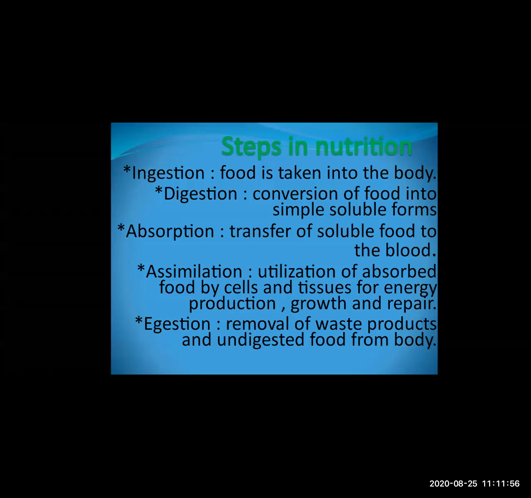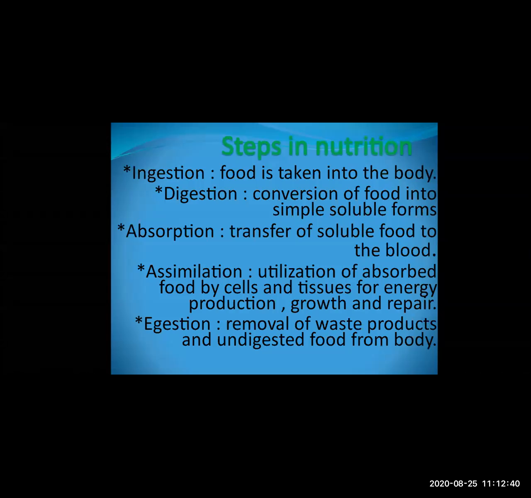Okay. The second step of nutrition is digestion. Now whatever food is consumed by the body, whatever food is taken in ingestion, that has to be broken down into a simple soluble form. This simple soluble form is produced in the process of digestion. Means whatever food you are taking, that food material is broken down into simple soluble forms. That process is done in digestion. Means whatever you are eating, that food is converted into a simple soluble form.